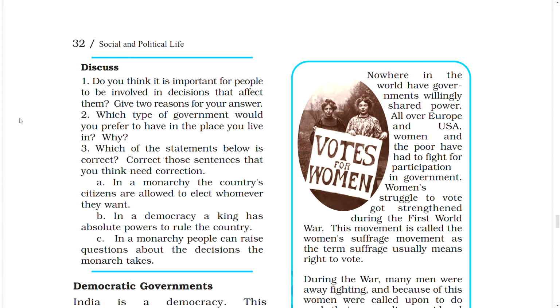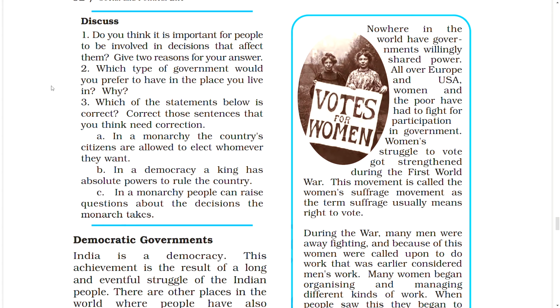Discuss. 1. Do you think it is important for people to be involved in decisions that affect them? Give 2 reasons for your answer. 2. Which type of government would you prefer to have in the place you live in? Why? 3. Which of the statements below is correct? Correct those sentences that you think need correction. A. In a monarchy, the country's citizens are allowed to elect whomever they want. B. In a democracy, a king has absolute powers to rule the country. C. In a monarchy, people can raise questions about the decisions the monarch takes.